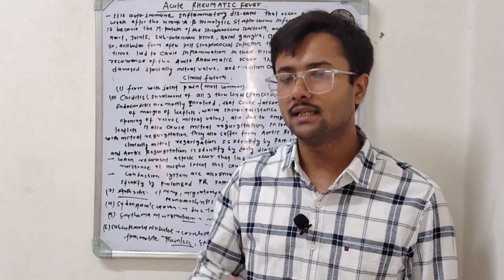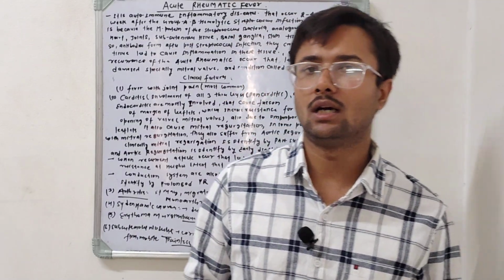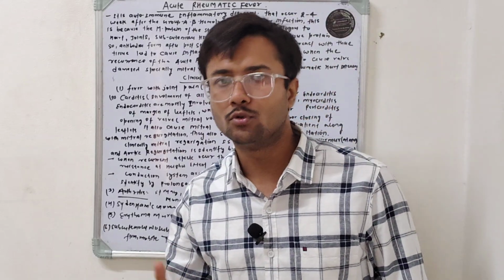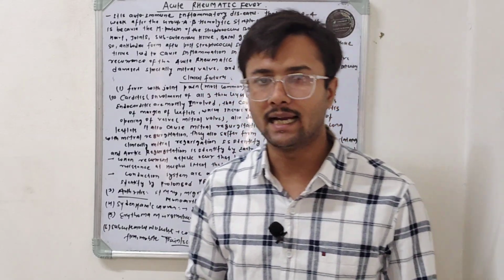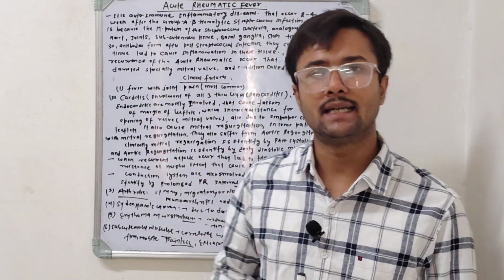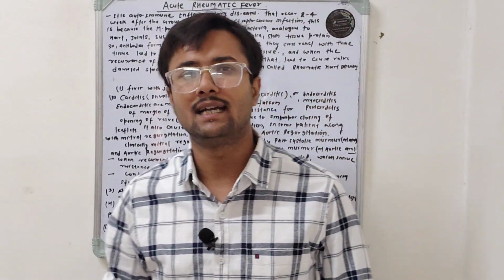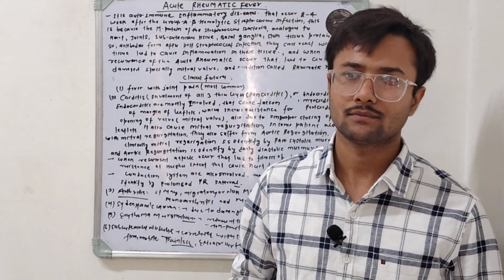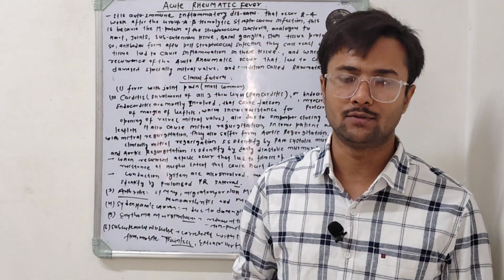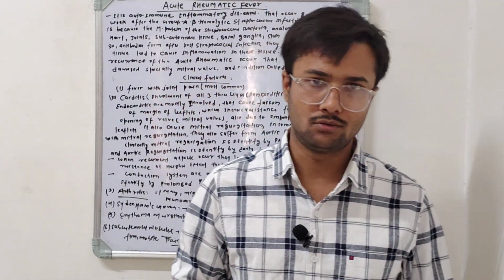If any patient presents with migratory polyarthritis or migratory polyarthralgia, then it is strong evidence, or we can say it is the hallmark of acute rheumatic fever. But in case of monoarthritis or monoarthralgia, it is not strong evidence to say that the patient has acute rheumatic fever. So this is all about the joints.